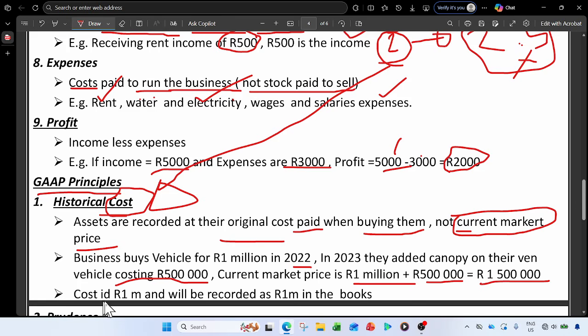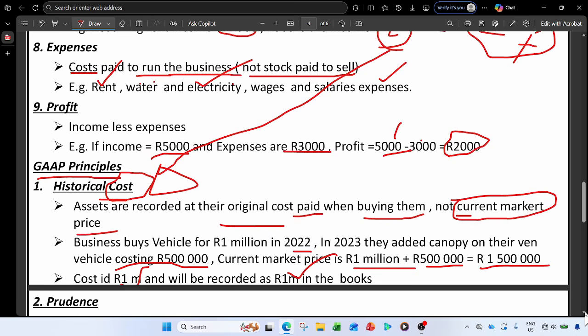So the cost of this vehicle will be 1 million, and will be recorded as 1 million in the books, not the 1,500,000. Why? Because that's what historical cost is telling the accountants to do, right?